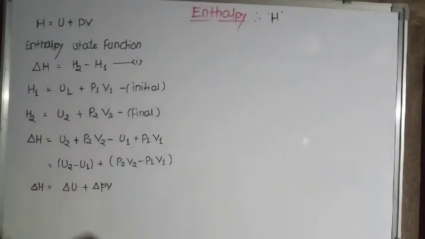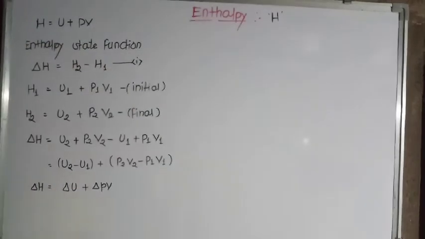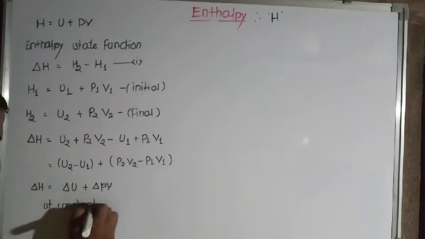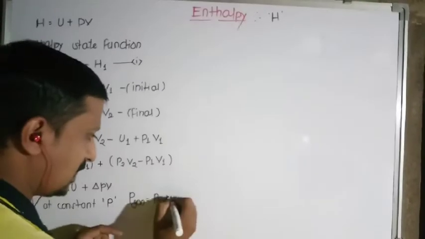So we can write delta H is equal to delta U plus P delta V. Suppose this process is carried out at constant pressure. As the process is conducted at constant pressure, in the sense that the pressure inside the cylinder, that is the pressure of the gas, is exactly equal to the external pressure outside, meaning the piston, they all are equal.